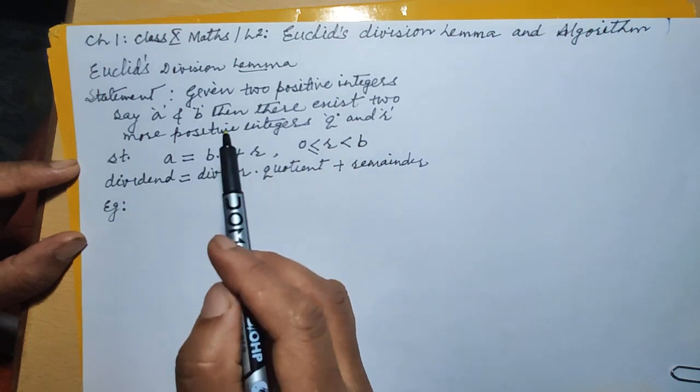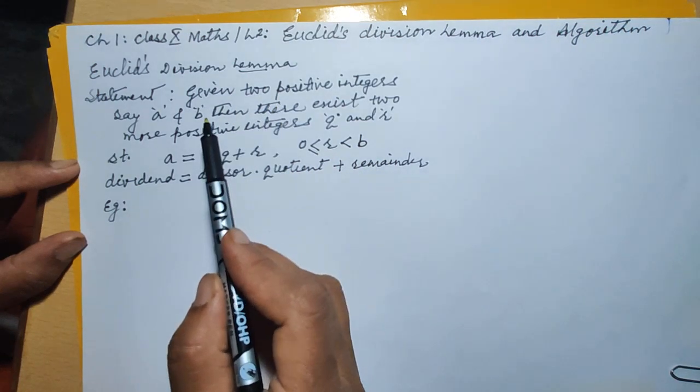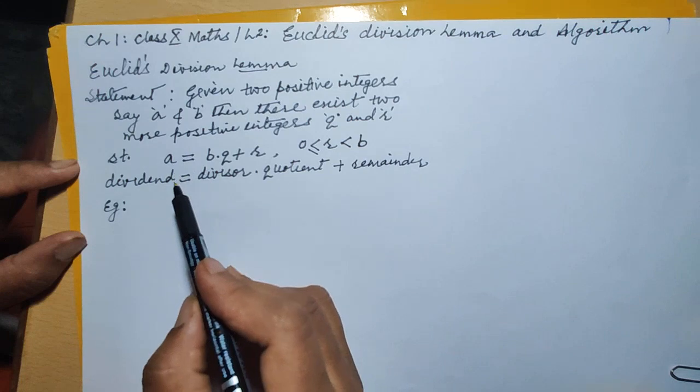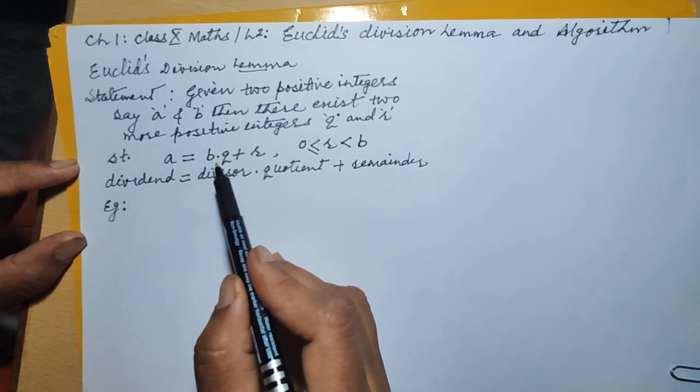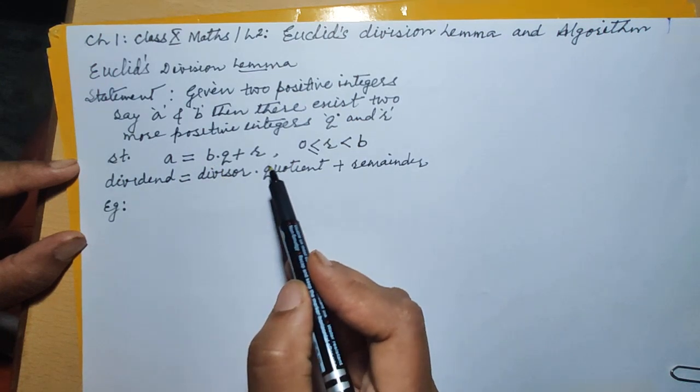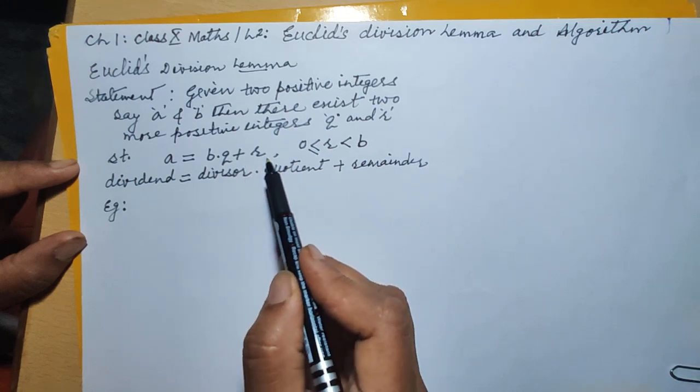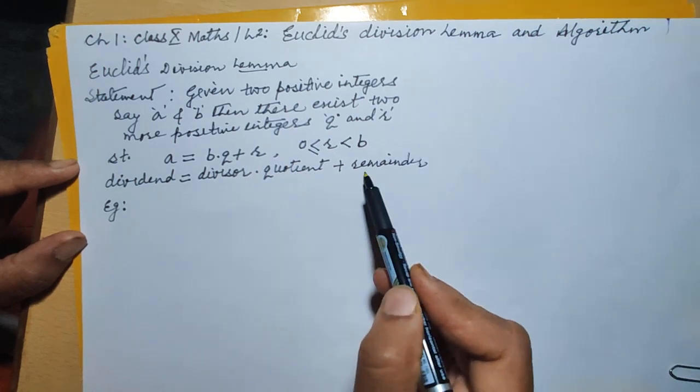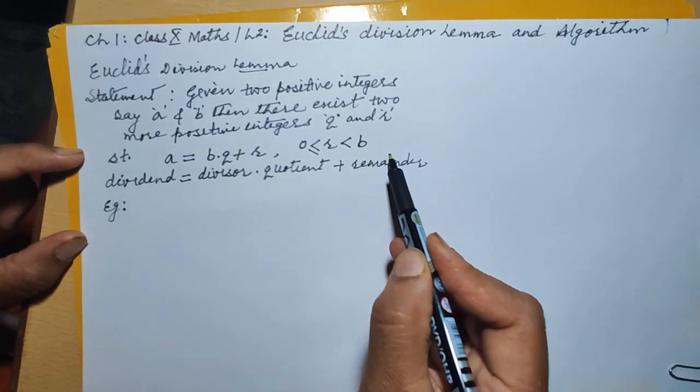So what are a and b, which were the initial two given numbers? a is known as the dividend, b is known as the divisor. The two numbers obtained, q and r, are called the quotient and the remainder respectively.